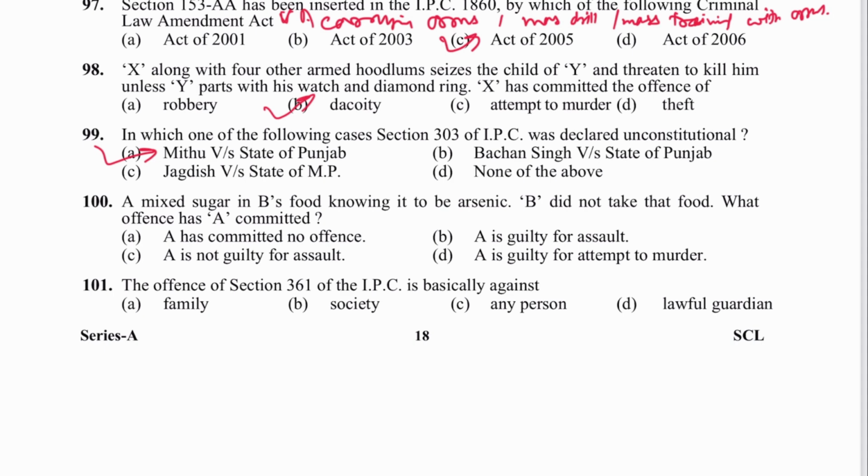Next, question number 100. A mixed sugar in B's food knowing it to be arsenic. B did not take the food. What offense A has committed? He has committed no offense since his preparation is not fulfilled, because there are stages of crime: intention, preparation, attempt, commission. ठीक है, तो प्रिपरेशन की स्टेजेस की पूरी नहीं हुई, ठीक है, तो नो ऑफेंस.